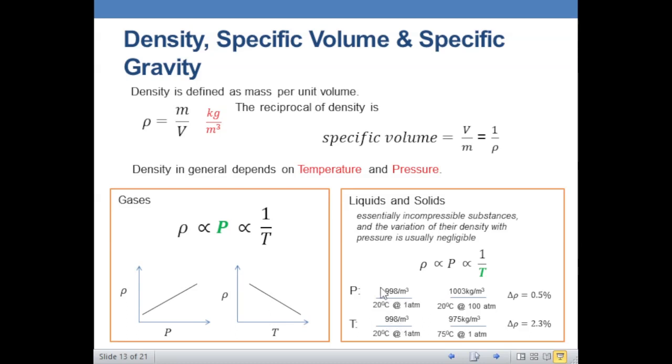The same with the values here, that's kilogram per cubic meter. Okay, and for this change from 20 degrees Celsius to 75 degrees Celsius at 1 atmosphere, the change of density is about 2.3%. Okay, that is why the density of liquids and solids also are heavily affected with the temperature.